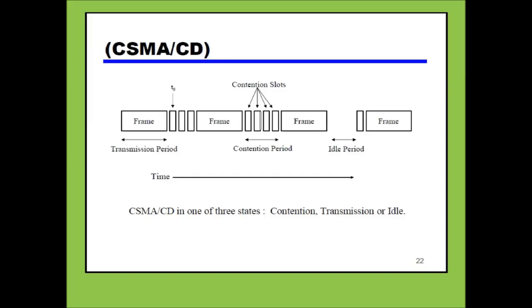In this diagram you can see there are different frames, and between those frames there are contention slots, transmission period, contention period and idle period. What are contention slots? Basically these are the slots in which collisions may occur. And what is the transmission period? This is the time used by a frame to move from a specific source to a destination, or from one device to another device.